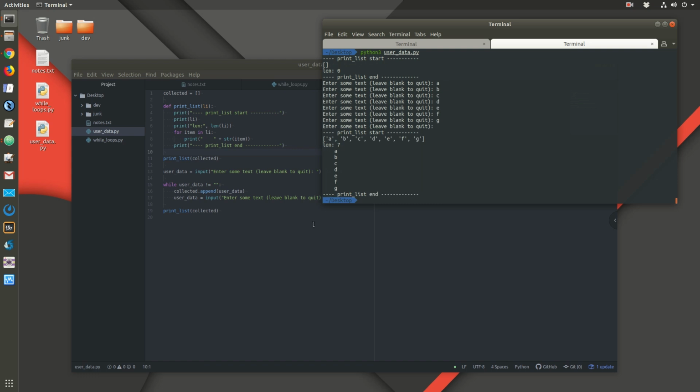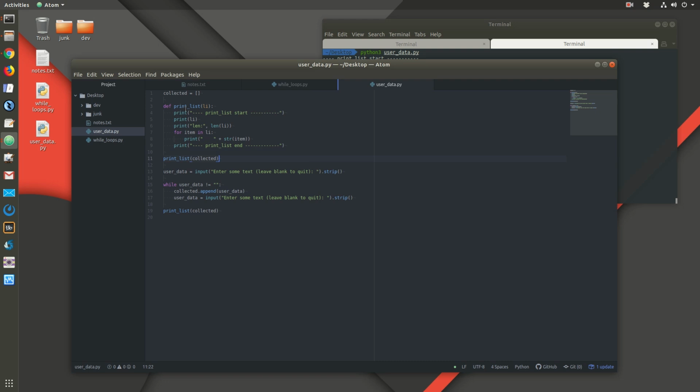Okay, so that is a while loop, and that is collecting user input in a while loop, which you are going to be using for your lab assignments. Okay, so this is something very common that you want to do. Defining this function in this style, where you can just print out a list, that's something that you might do for debugging purposes or to print out a list in a pretty way. This is also something very common.